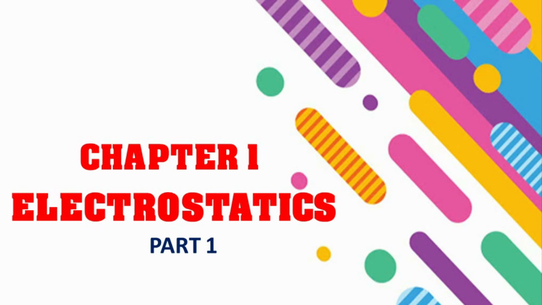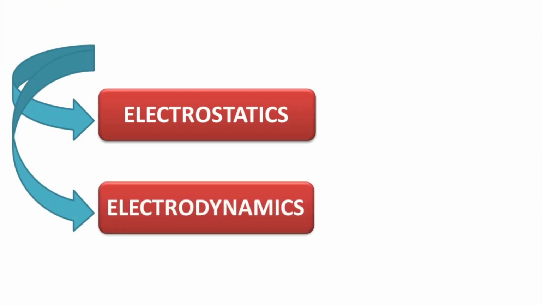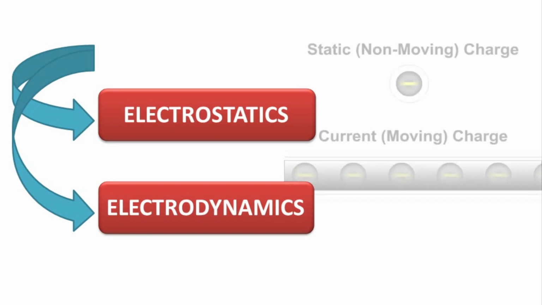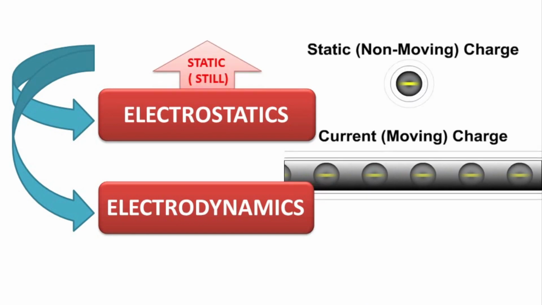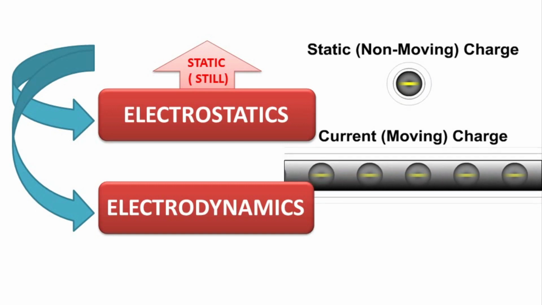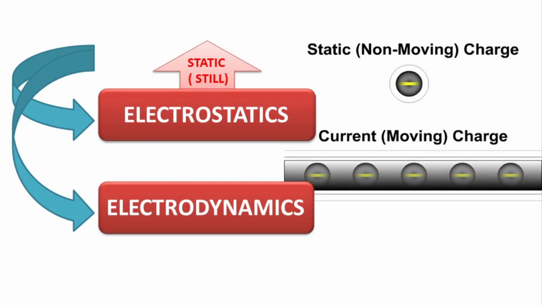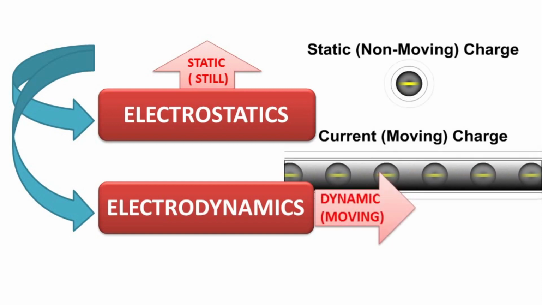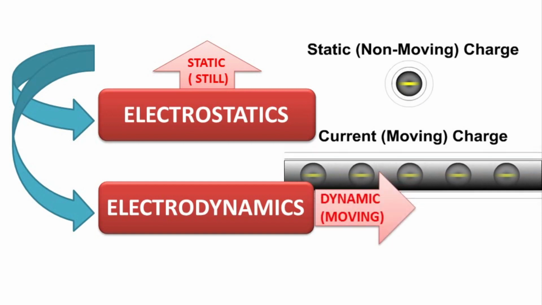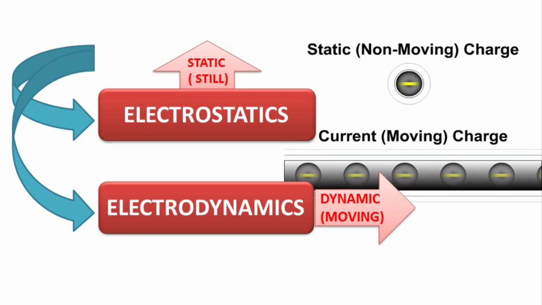In 12th class, mainly we are dealing with two types of electromagnetism. Number one, electrostatics, and number two, electrodynamics. Electrostatics deals with charges that are static. Static means still or not moving. And electrodynamics deals with electric charges in motion. Dynamics means motion. So, our first chapter is based on electrostatics. This session is purely basic.